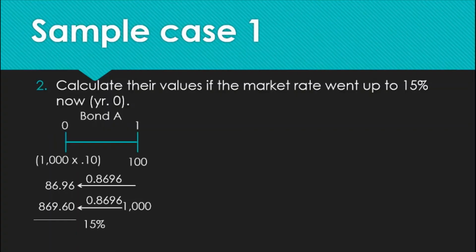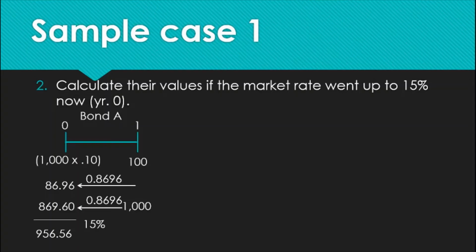So you would have 100 times 0.8696, that's 86.96. 1,000 times 0.8696, 869.60. This would give us a bond value of 956.56. What does this mean? Well, an increase in the market interest rates would pull down the value of the bond. What's the reason for this?